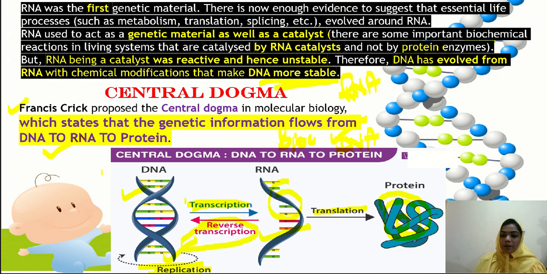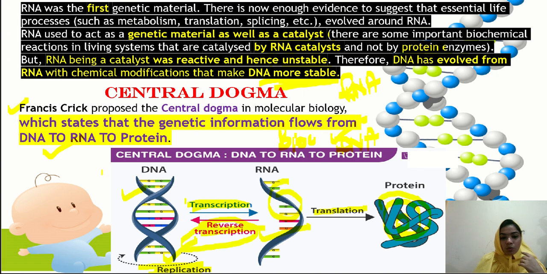Here we have learned about four processes. When DNA is produced from the DNA, it is known as replication. When RNA is produced from the DNA, it is known as transcription. When protein is produced from the RNA, it is known as translation, and when DNA is produced from the RNA, it is known as reverse transcription.